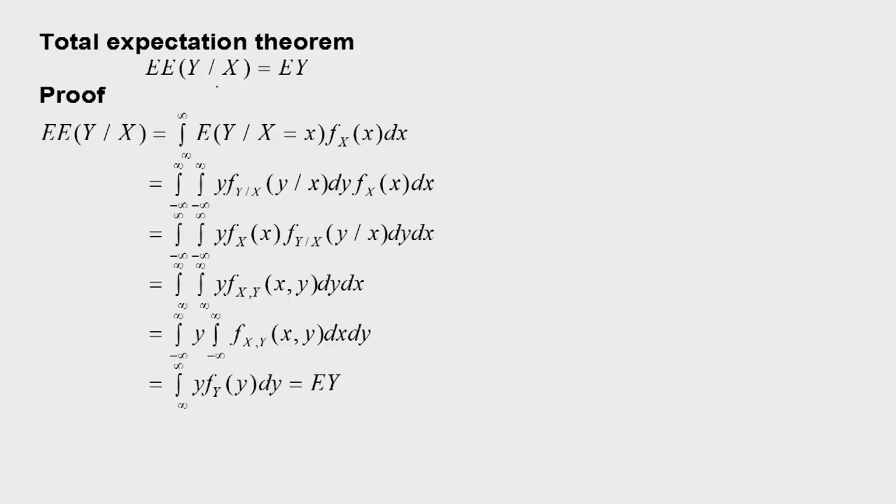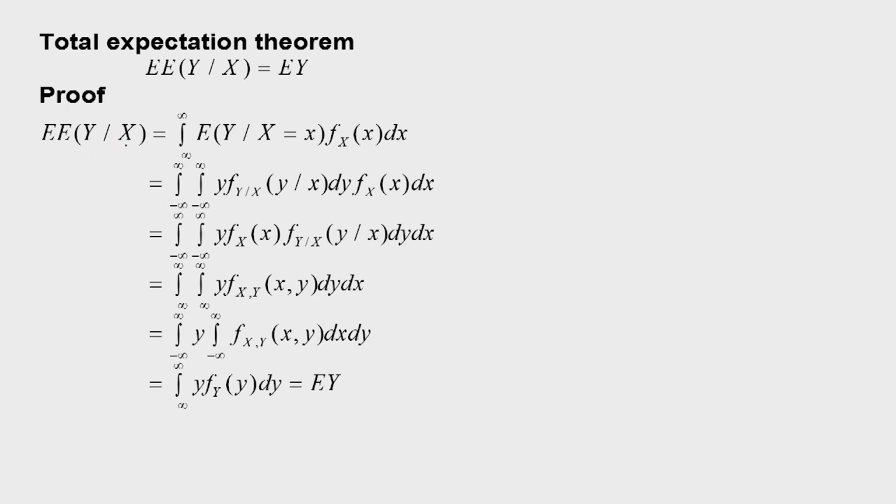Now we will discuss one important theorem, which is known as the total expectation theorem. It states that the expected value of E of Y given X is equal to E of Y, because E of Y given X is a function of X. So if we take the expectation with respect to X, then we will get E of Y. Proof, we will prove this.